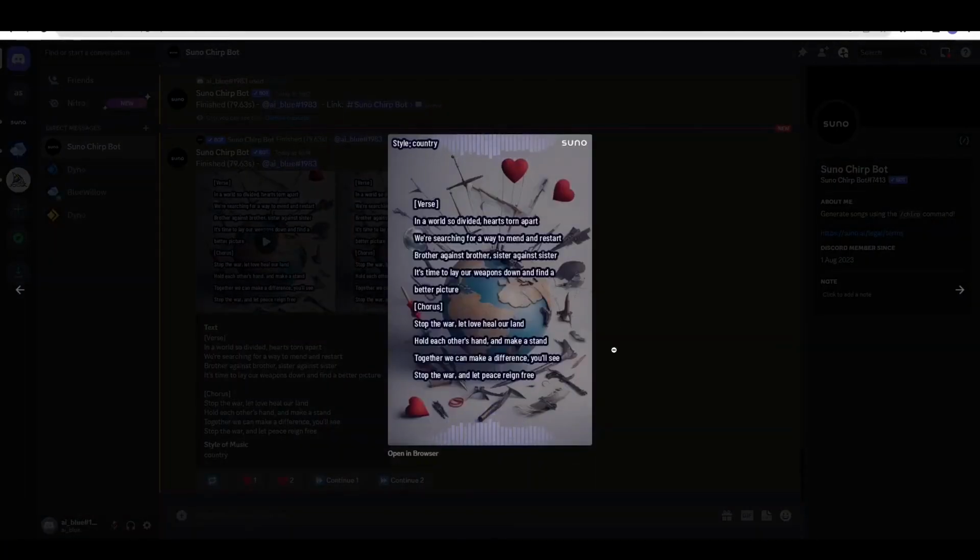In a world so divided, hearts torn apart, we're searching for a way to mend and restart. Brother against brother, sister against sister, it's time to lay our weapons down and find a better picture. Stop the war, let love heal our land. Hold each other's hand and make a stand. Together we can make a difference, you will see. Stop the war and let peace reign free.